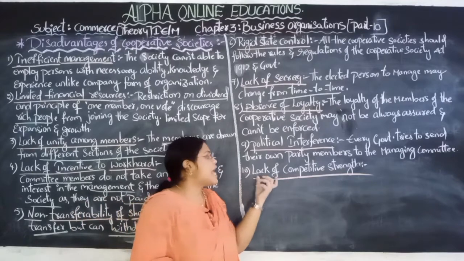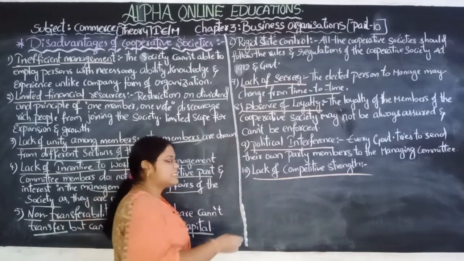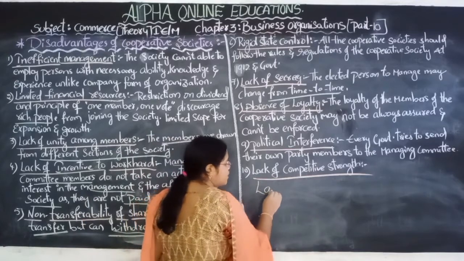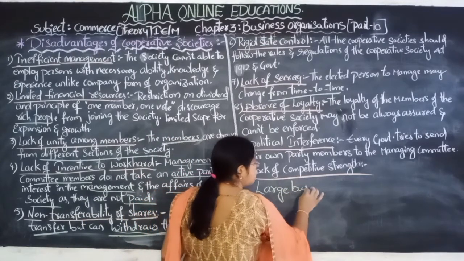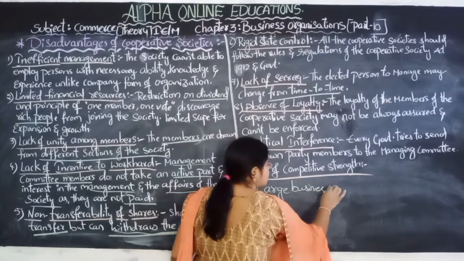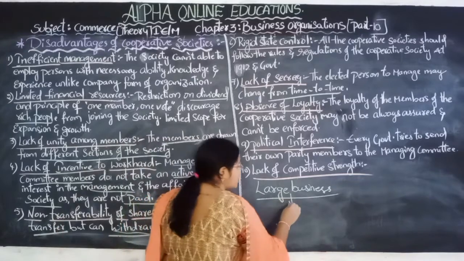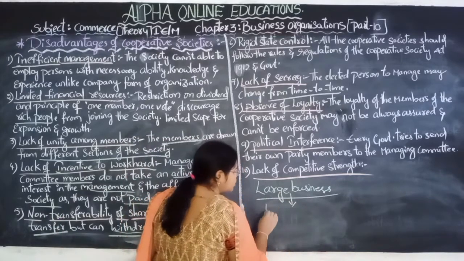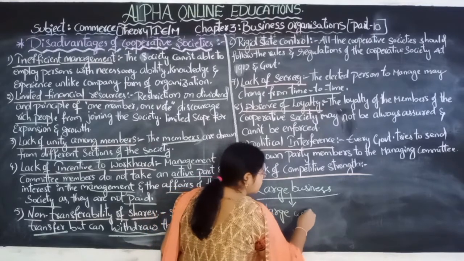Next, lack of competitive strength. These cooperative societies can't compete with large business organizations, where the production is in very large units.